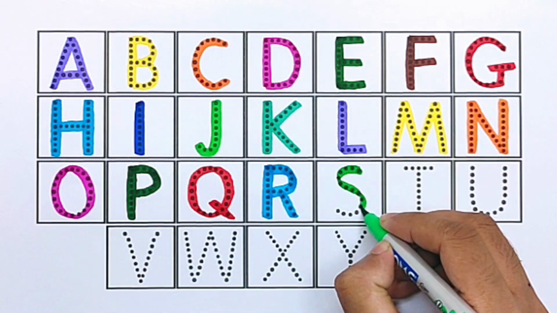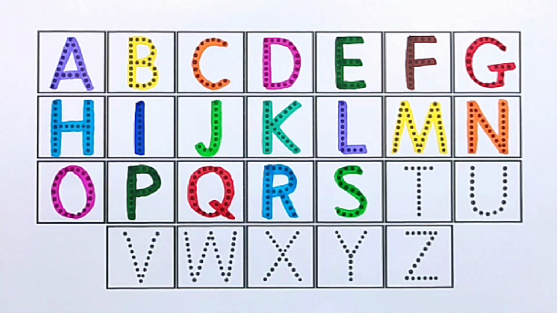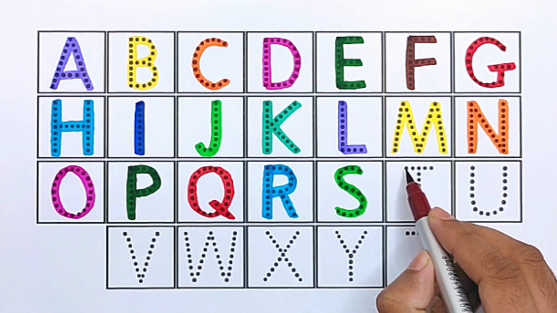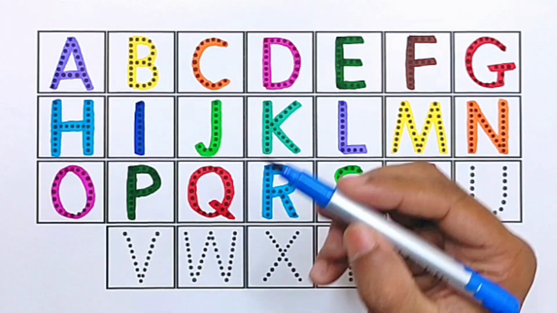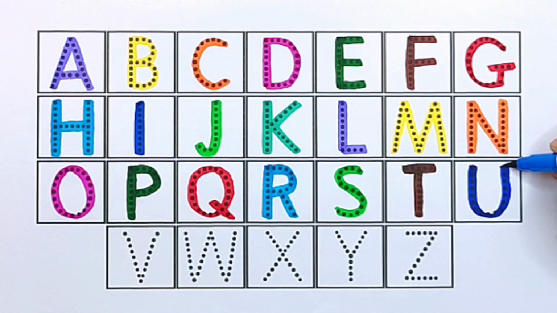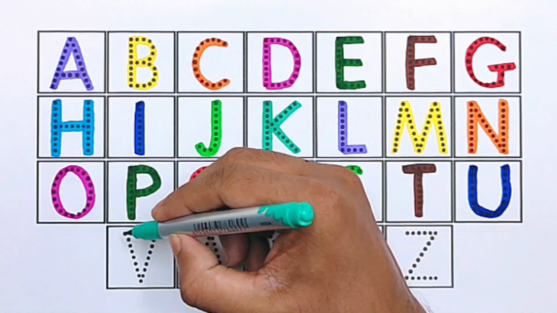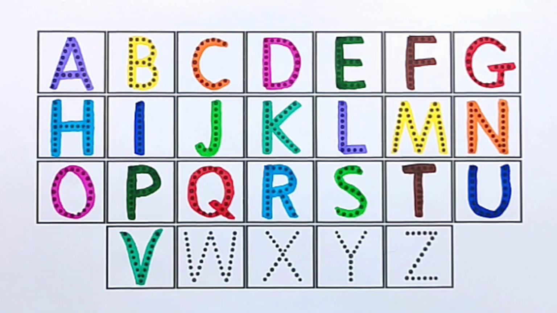S for shark. Brown color. T for telephone. Blue color. U for umpire. Sea green color. V for village.